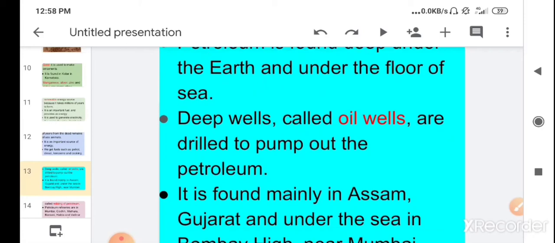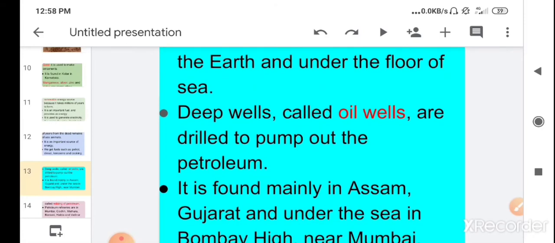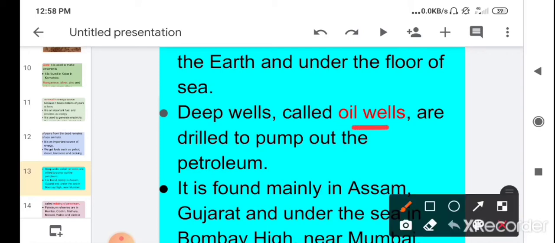Children, to remove that petroleum from under the sea, deep wells, which are called oil wells, are drilled to pump out the petroleum which is found under the earth and under the floor of the sea. So to remove that petroleum, the deep well called an oil well is drilled to pump out the petroleum.